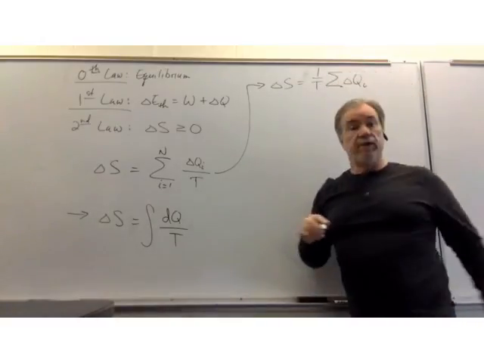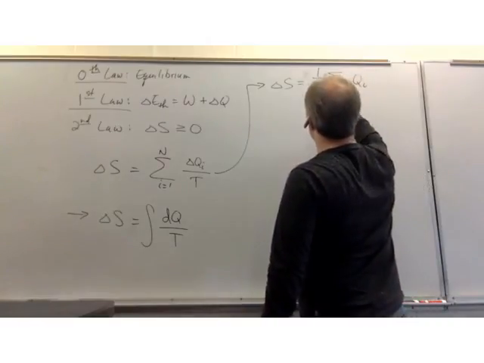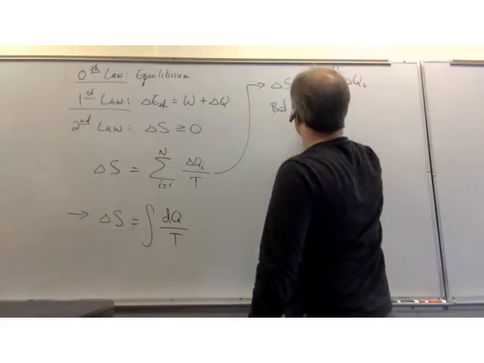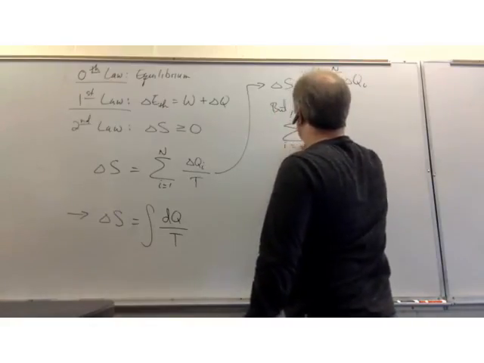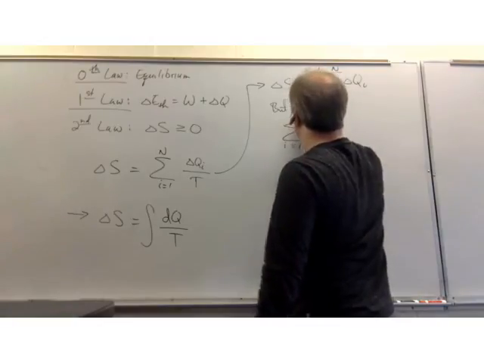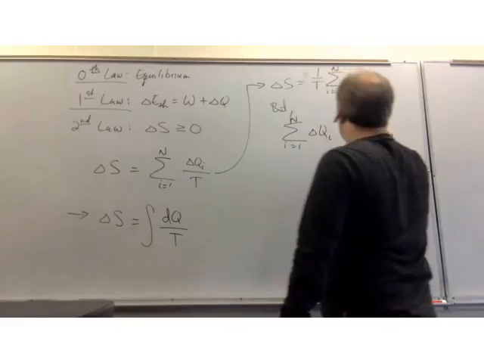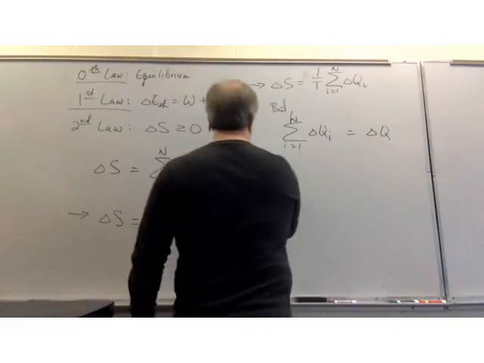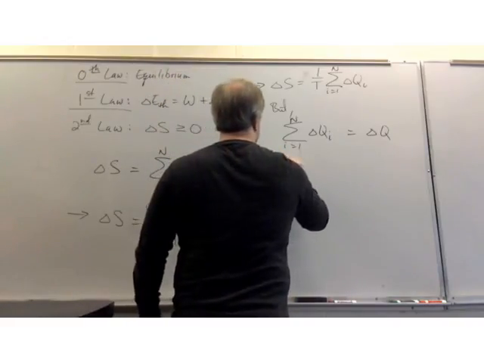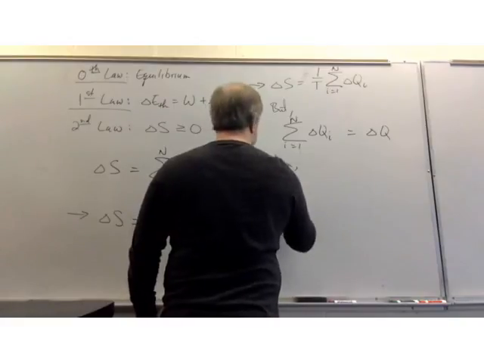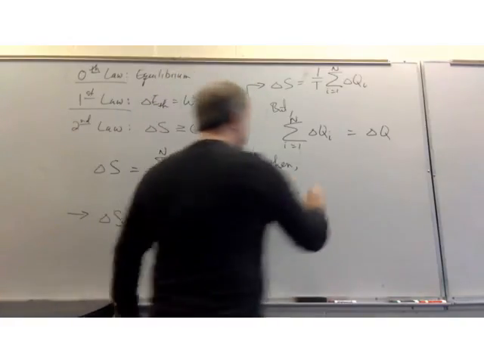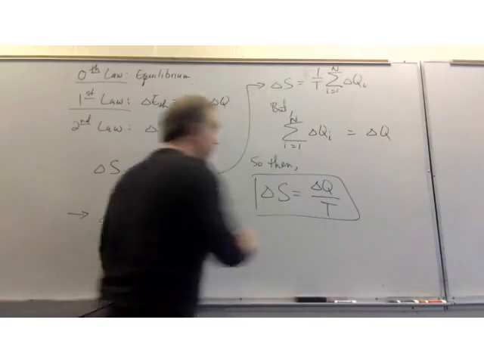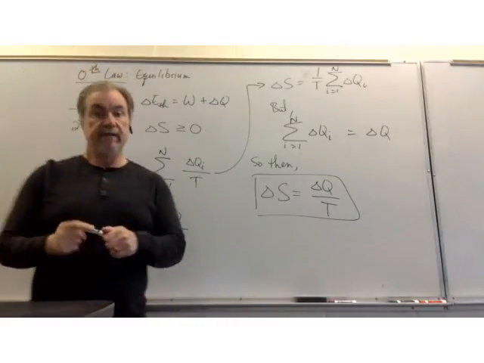If I add up all those delta Qs, all those changes in heat, then that's simply the total change of heat for the entire system, which then gives me a nice simple relationship: how much does the entropy change? It depends on how much the heat changes at a given temperature. And for our purposes, for actually calculating things, that's the one we need.